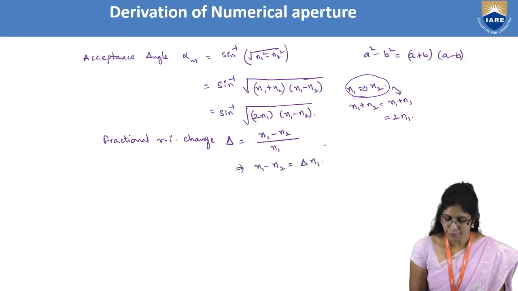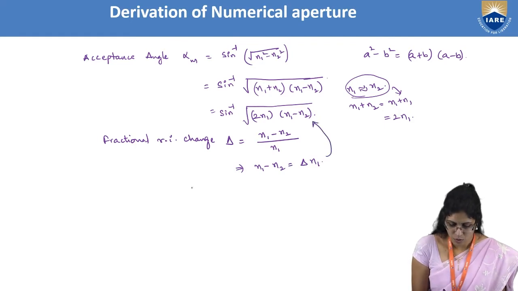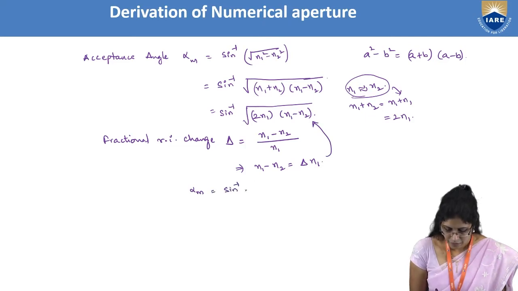If I substitute that here, alpha m is equal to sine inverse of square root of 2n1 into delta n1.